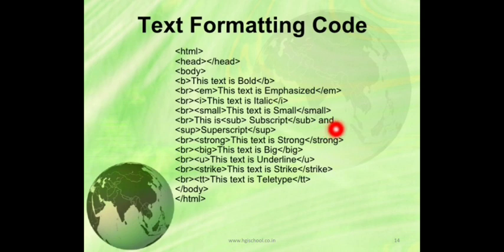Okay, you can see BR is not there, so this will not be displayed in a new line. It will be here just after and. Then strong will make it bold, big, U underline. Strike, it will cut the text with a single line. TT, teletype text. Okay, so on the next page I will show you the output of this program.